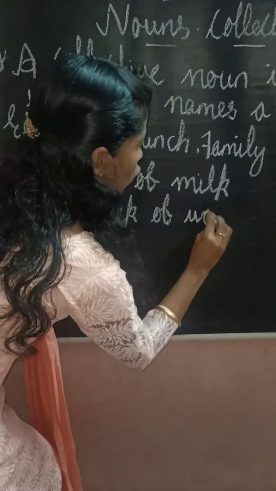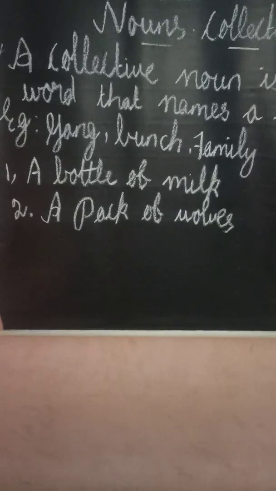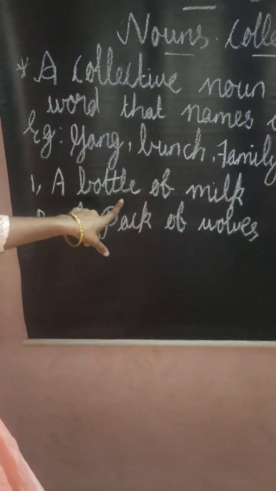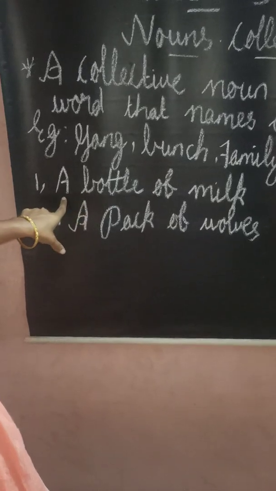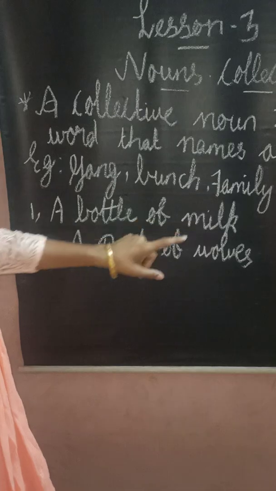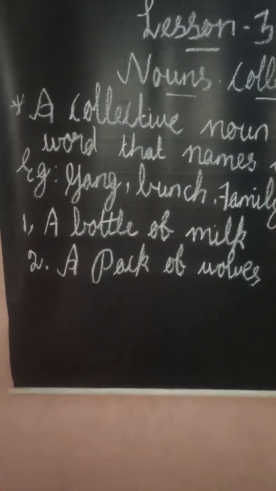Pack of wolves. So these are two sentences, listen. In the first sentence, a bottle of milk. Can you say which is the collective noun here?